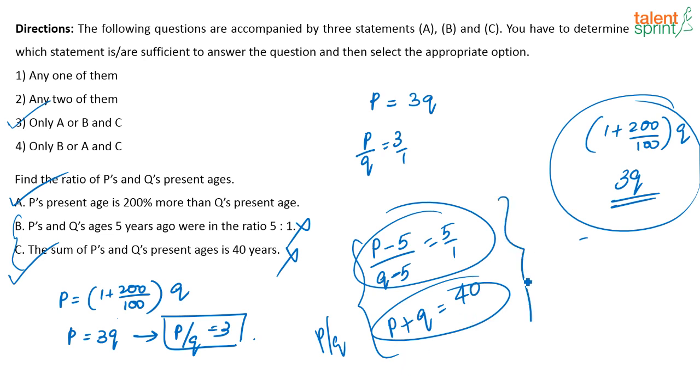But if I combine these two statements, right? See, I have two equations, two unknowns. I can solve and find out what is P and Q, and in turn, I can find out what is P by Q. So my answer will be only A is enough to arrive at the answer, or statements B and C together are enough to arrive at the answer. So that's how we go with option 3. I hope it is clear now.